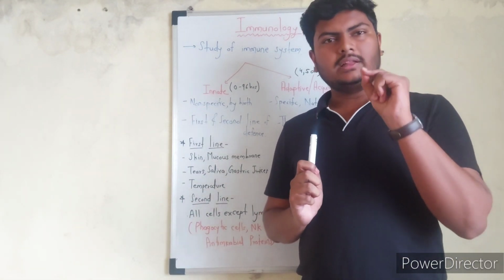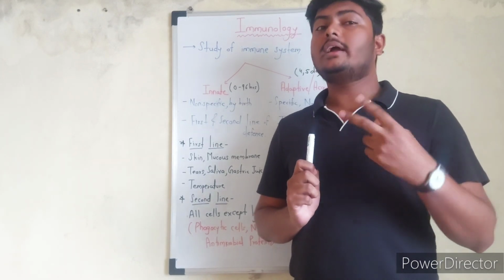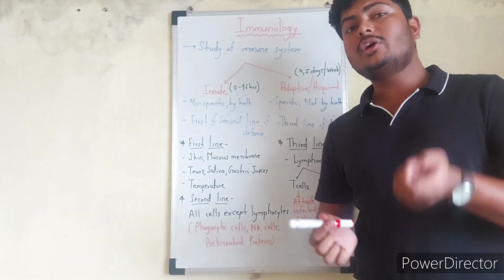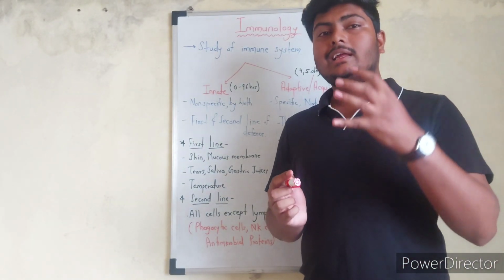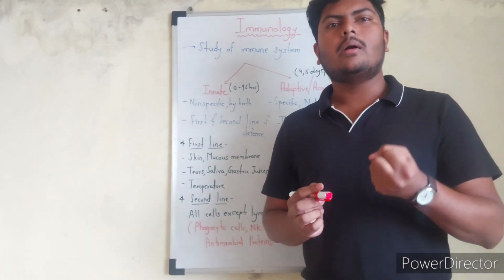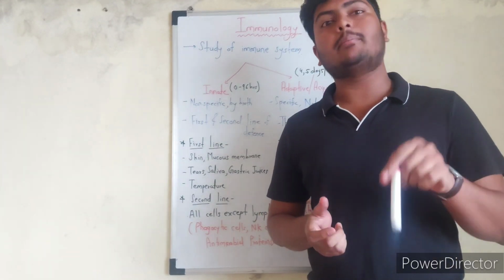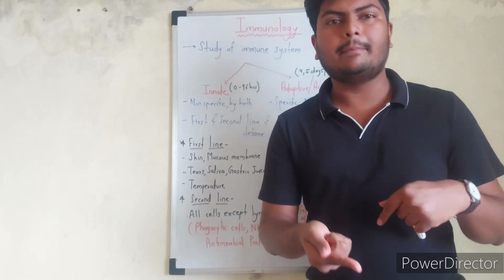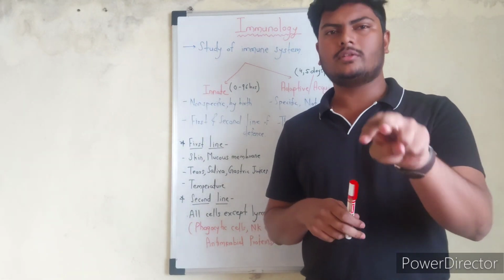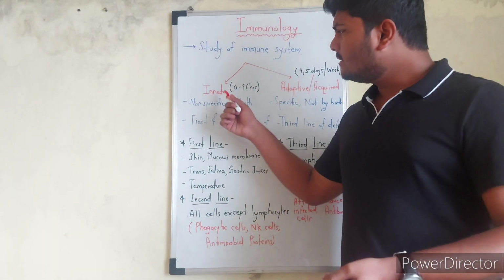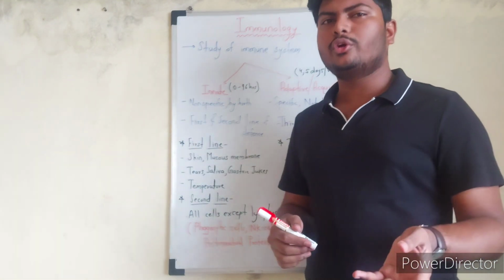So when that pathogen enters for the second time, let's say after 6 months or 1 year, the adaptive immune system is going to have that memory, so that it can act more specifically and more aggressively against that pathogen, and the pathogen will be killed more rapidly. But in the case of innate immunity, it is not going to happen.